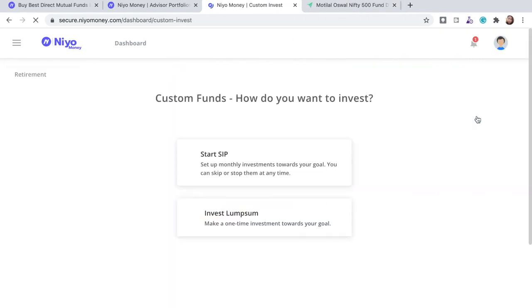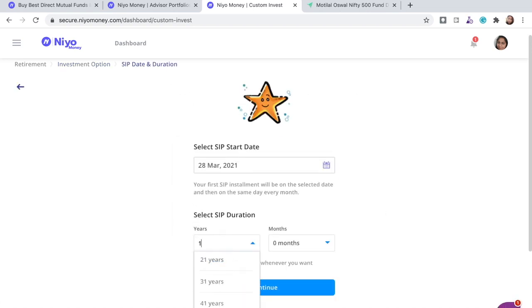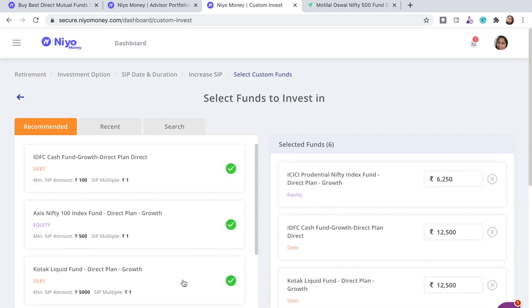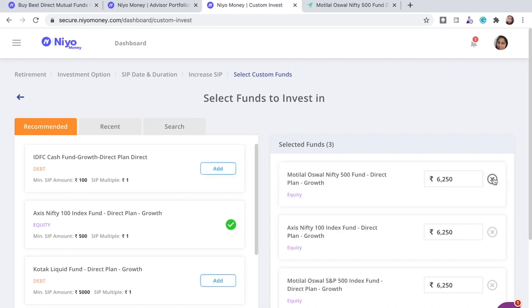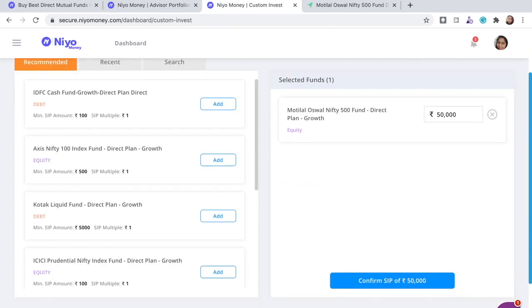When you click on choose your funds, it will again ask the SIP years, or the start date, and then it'll also ask the same question which it asked previously. You just need to refill them. And then here it shows the recommended funds. You can adjust them. Okay, let's assume you don't want to put your investments in so many funds, but just this one fund, you want to allocate the entire 50,000. So you can add over here and then press confirm.